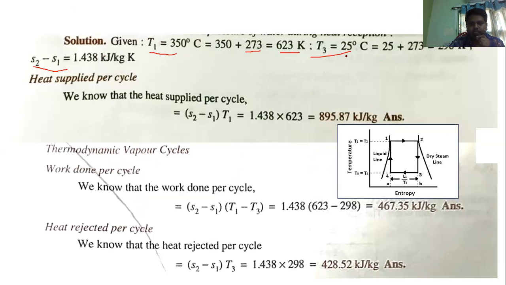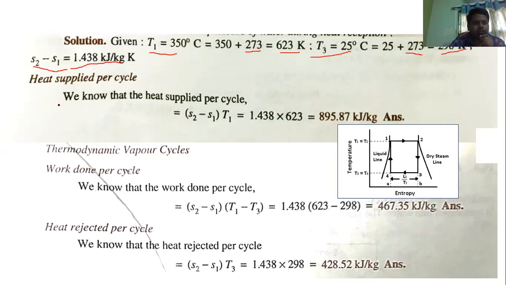In the same way, for T3, 25 degrees centigrade, add 273, so 298 is the Kelvin. The change in entropy is already given, 1.438 kilojoule per kg Kelvin, in the problem.